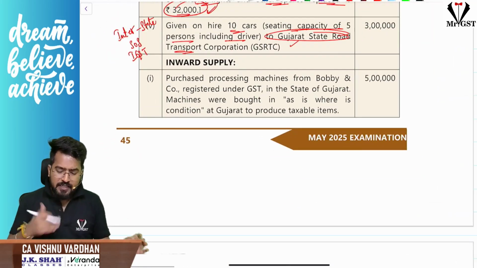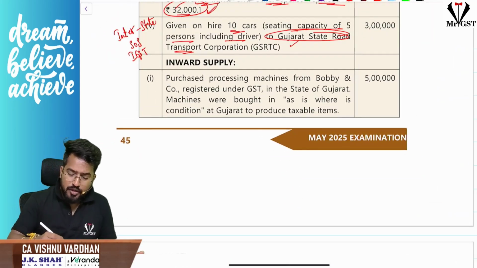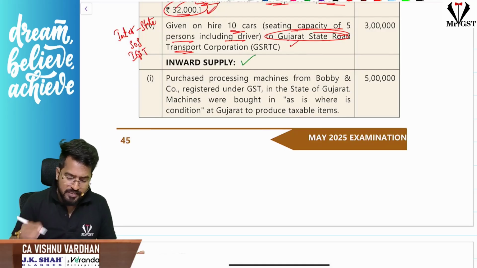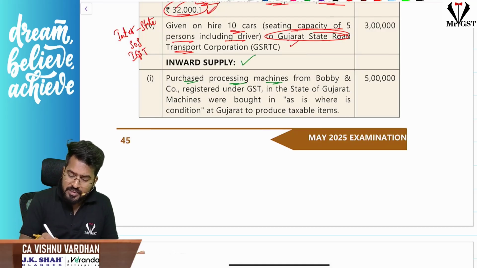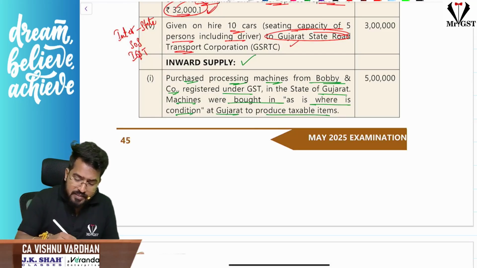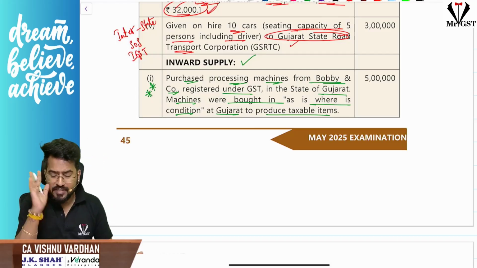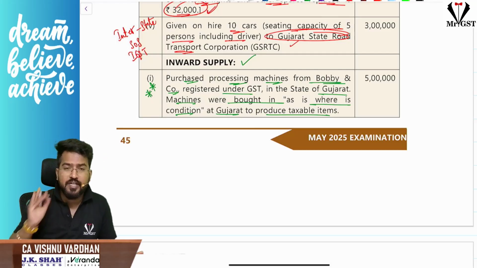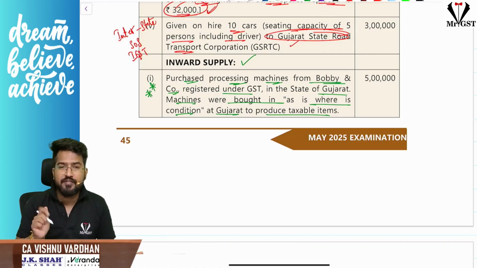Next, purchases. We are talking about inward supplies now. Purchased processing machines from Bobby and Co., registered under GST in the state of Gujarat. Machines were brought in as-is condition at Gujarat to produce taxable items. This adjustment is really very important for you, where you will neglect it. If you want, pause the video for a while and think about what the tax treatment can be for this.